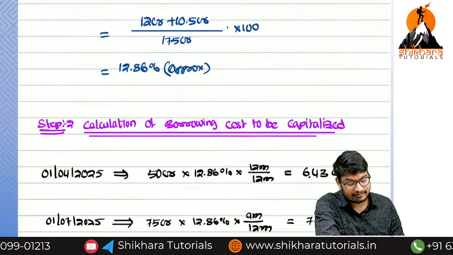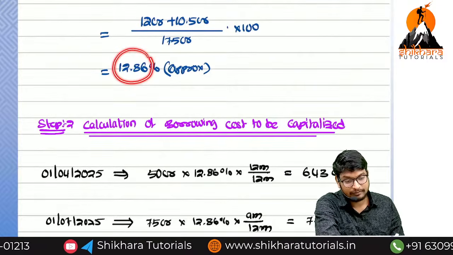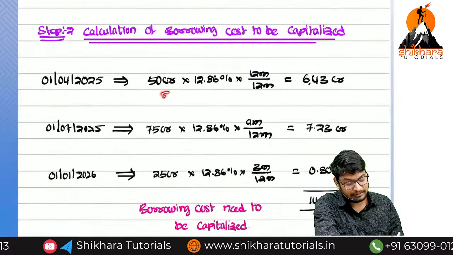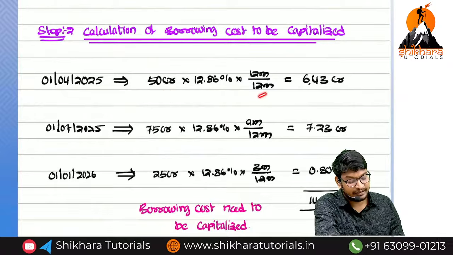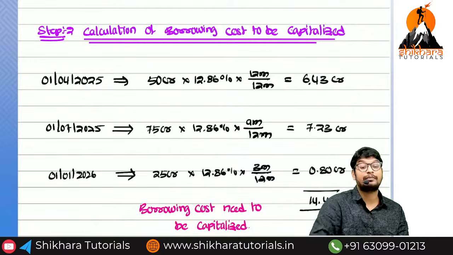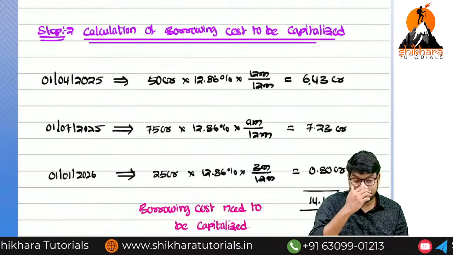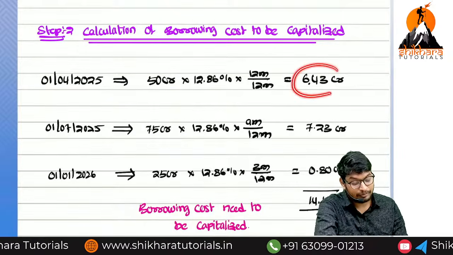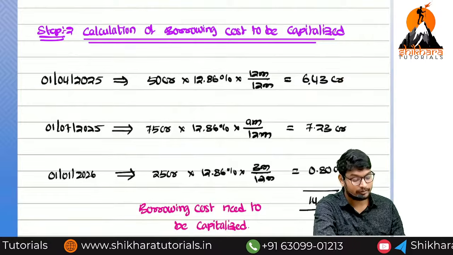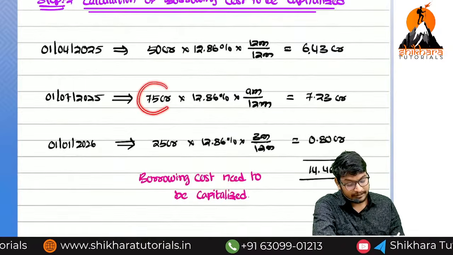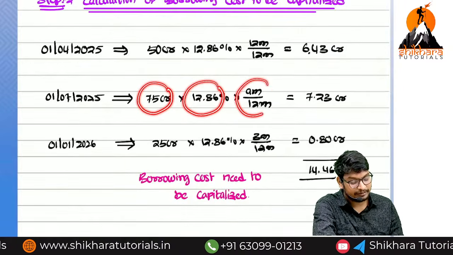We have got this percentage from step number 1. So for that reason, 50 crores into 12.86% into 12 by 12. Why have we taken 12 by 12? Because from the first day of the year itself, we have utilized that amount. So how much have we got? 6.43 crores. And next one, 75 crores into 12.86 into 9 divided by 12.